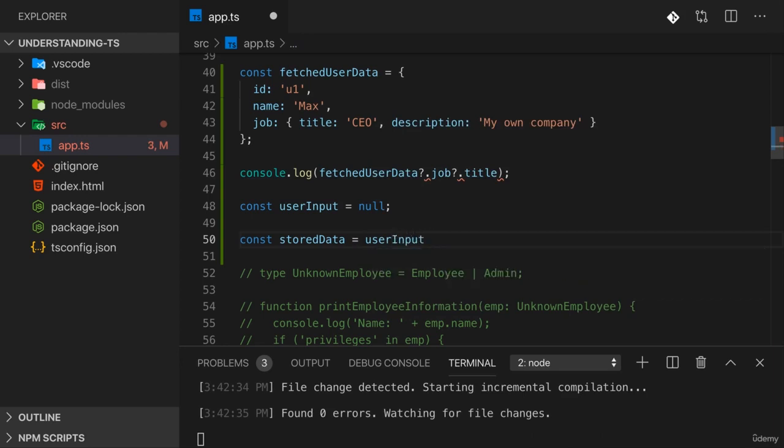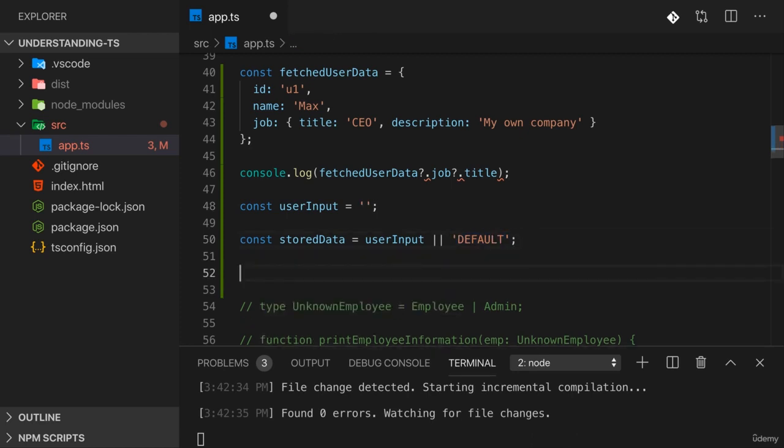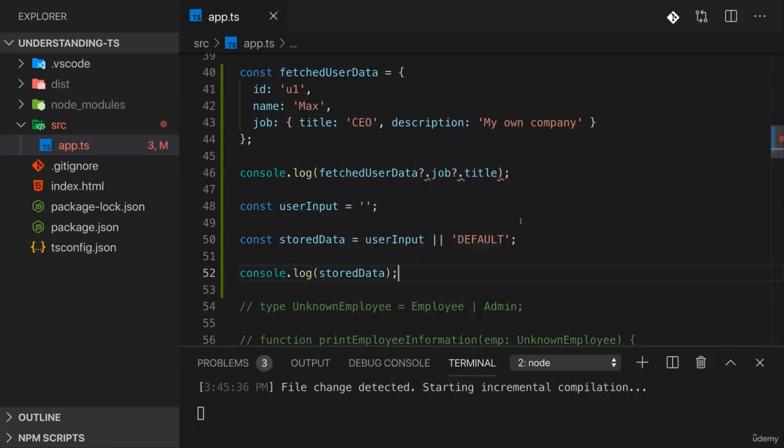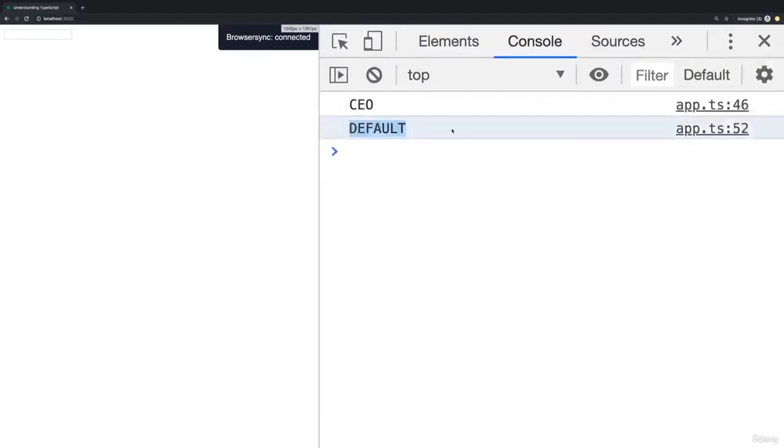Now you can do so with the logical OR operator, where you store a default, where you get the second value if the first one is undefined or null, if it's falsy to be precise. The problem with this approach is if this is actually not null or undefined, but let's say an empty string, it is treated as a falsy value, and therefore that default fallback value will kick in. So if I console log stored data here, you will see that this prints default.